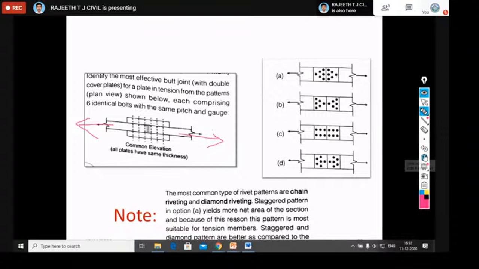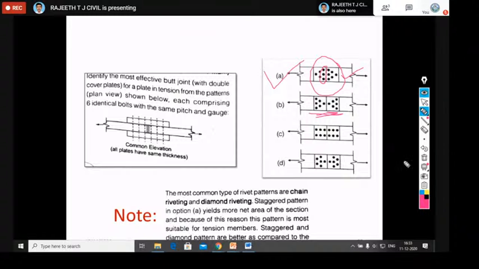So here we have different patterns. A diamond pattern is given in option A. An inverted diamond pattern is given in option B. A chain pattern is given in option C, and a staggered pitch pattern is given in option D. So which is the most efficient pattern? The most efficient pattern here is the diamond pattern. Why? Because the reason is clear: the net area of the section because of the diamond pattern will be more. The other patterns are not considered compared to A and B. A is the stronger joint. Why? Because at this joint junction we have 3 bolts.